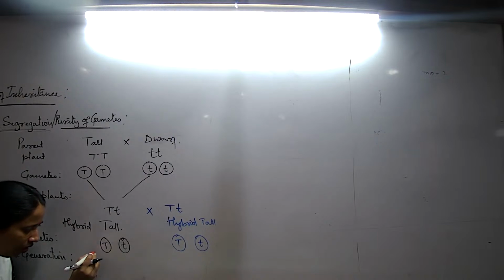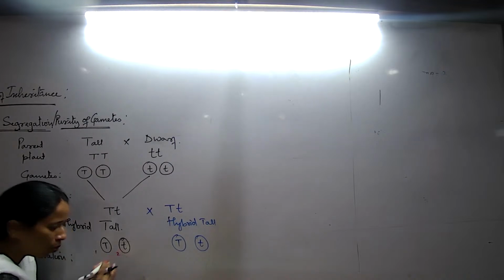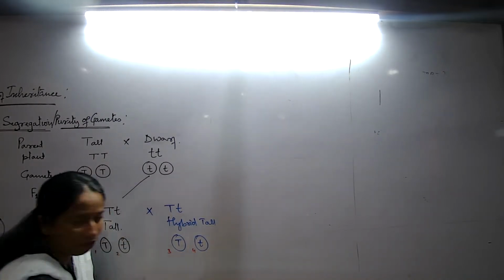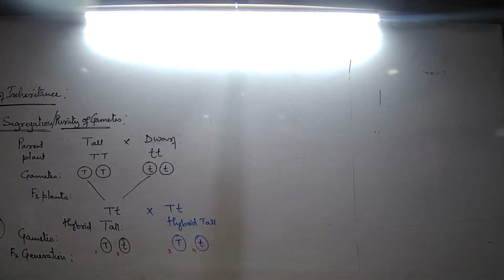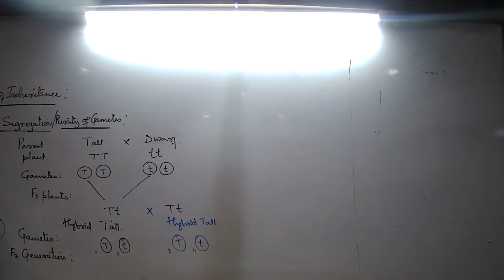Now let me just tell you here for understanding. Don't write this, just to understand. What are the gametes of the first parent? 1 and 2. What are the gametes of the second parent? I say 3 and 4. So in the crisscross method, can I talk about fertilization between 1 and 2? Why not? They are gametes of the same parent. Fertilization cannot happen between gametes of the same parent.